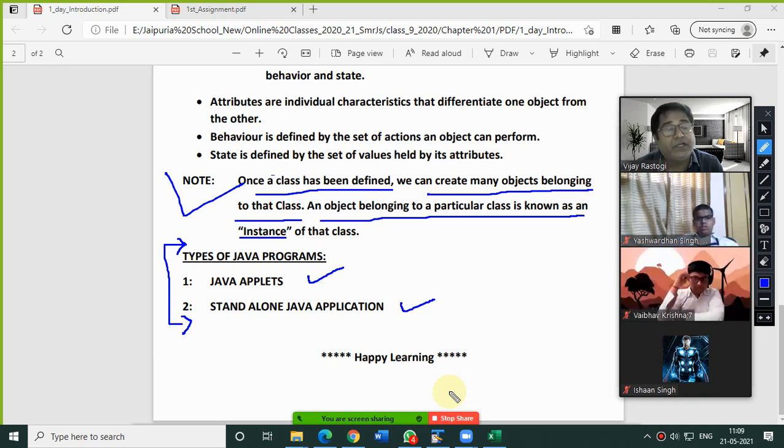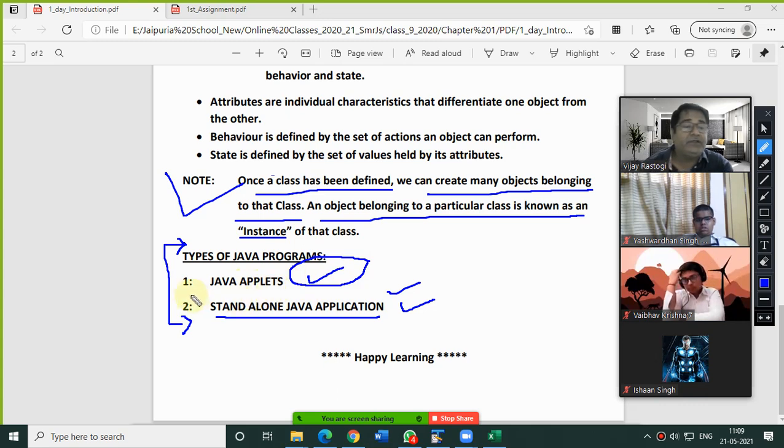For executing standalone Java application, there is no need of any browser. And we always do Java application in class 8th, 9th, 10th. But we can create Java applets also. And for executing Java applets, we need a browser. Is that clear?